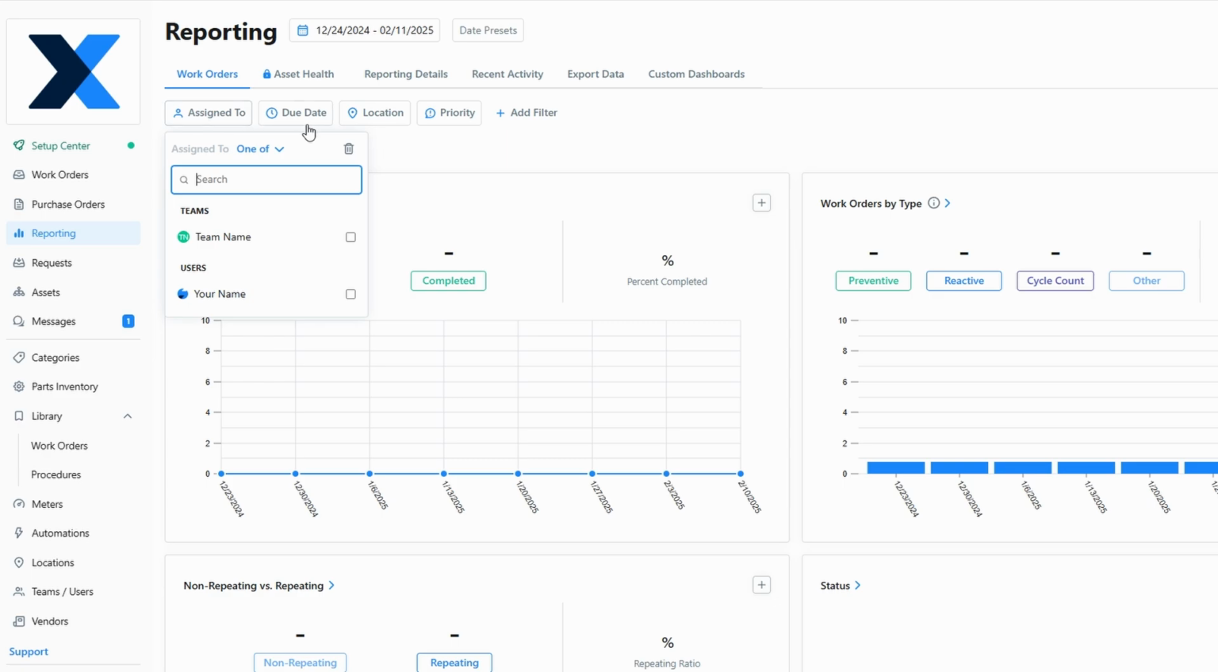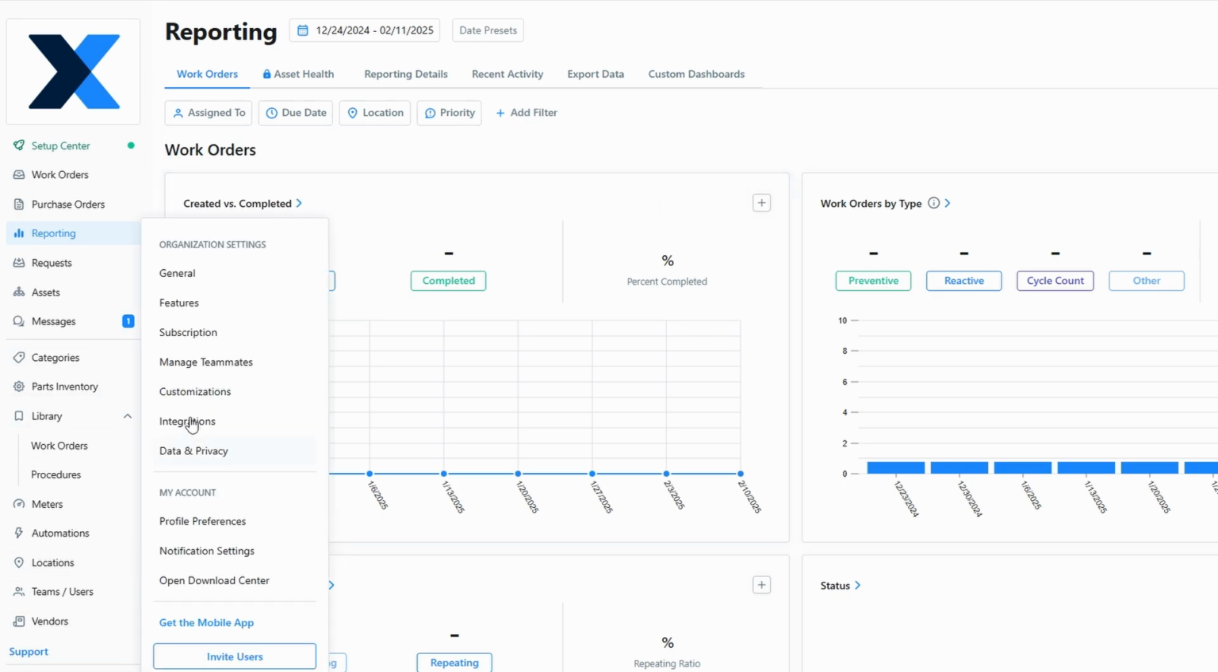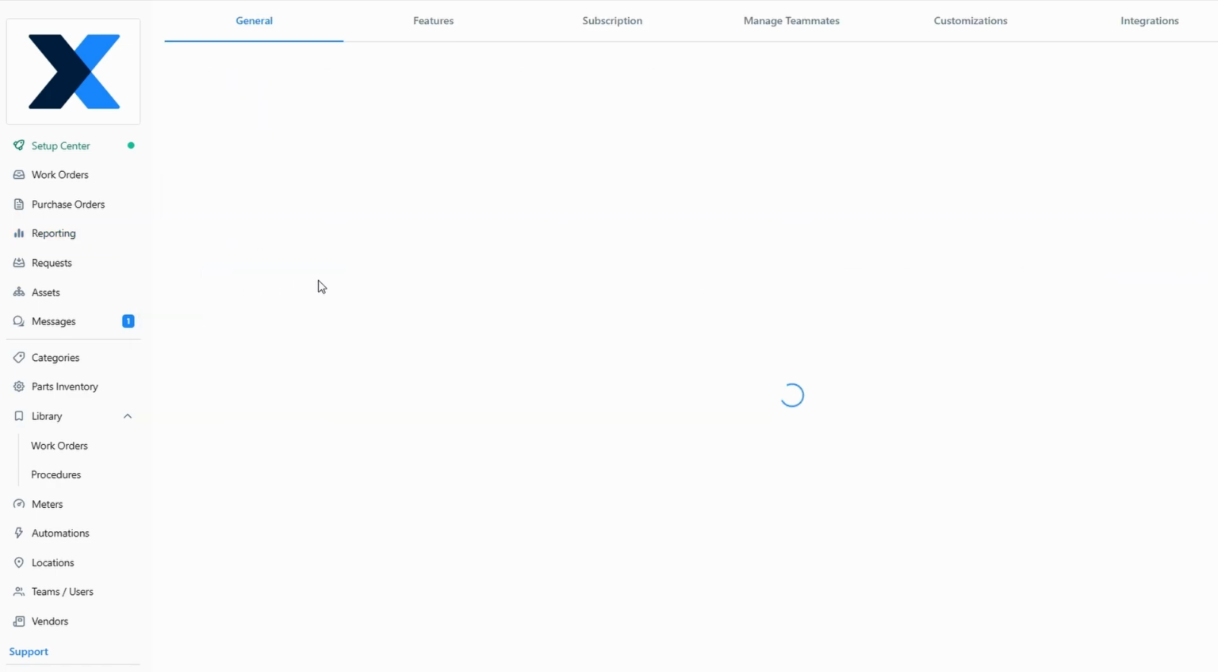The Settings section is where you manage your organization's settings, subscriptions, data, and account details. You can enable or disable features like time tracking, cost tracking, and the meters module.